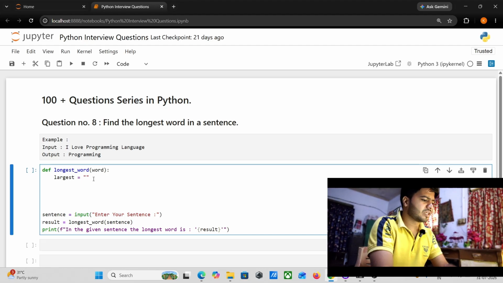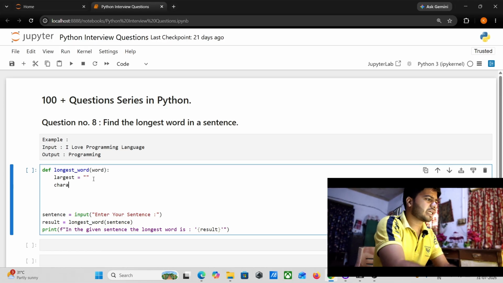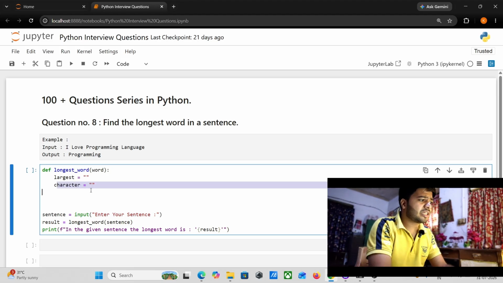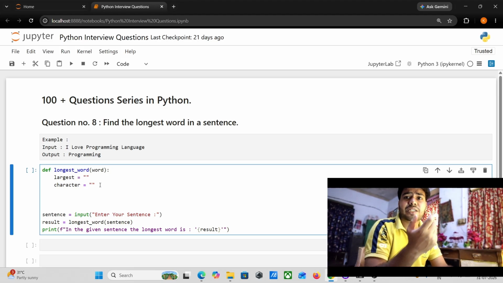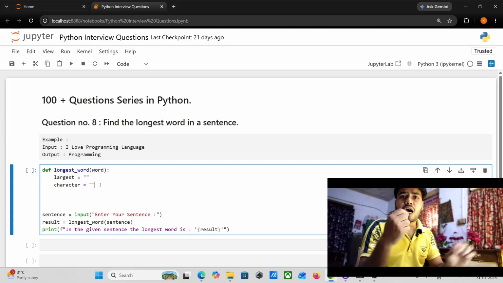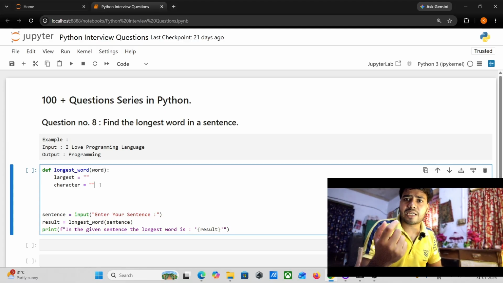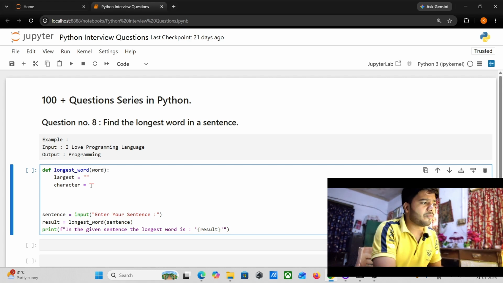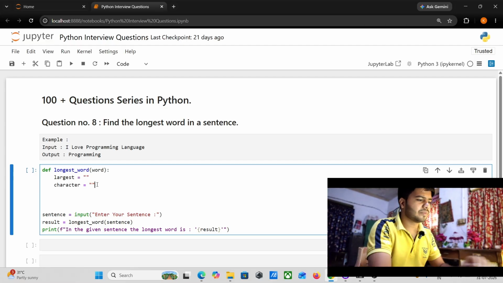The second variable I am taking is character. This also should be empty, because with the help of character I will check each character by character, and after checking them, at the end I will merge those characters, so it will give me the word that is stored inside this character. So that is the reason.